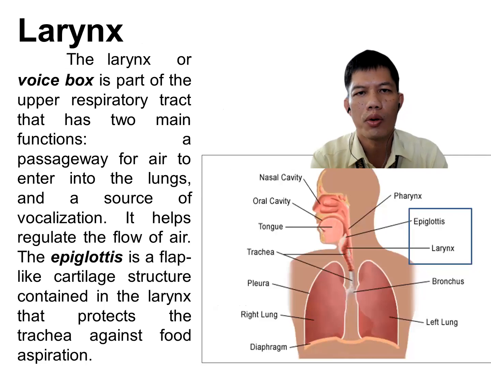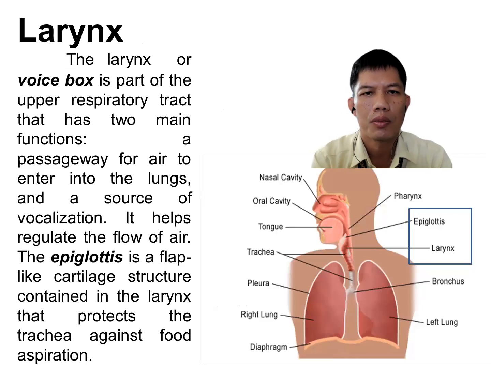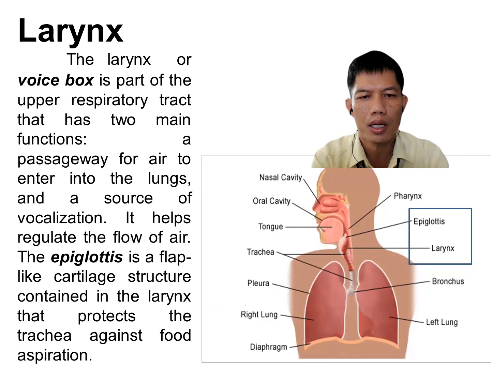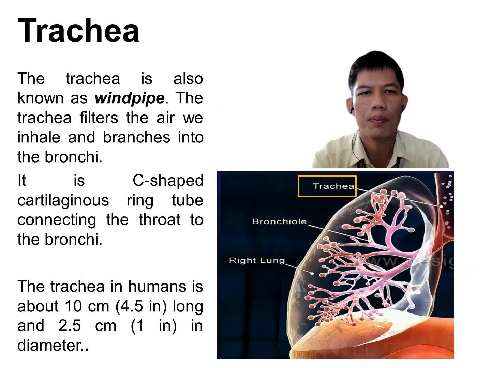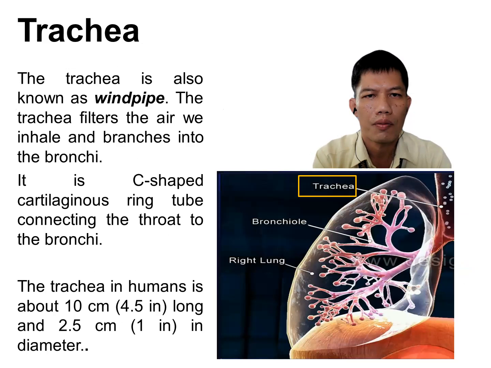The larynx, or the voice box, is part of the respiratory tract that has two functions. It is the passageway of air to enter the lungs, and it also helps regulate the flow of air. The epiglottis is a flap-like cartilage structure contained in the larynx that protects the trachea against food aspiration. The trachea, or the windpipe, is a C-shaped cartilaginous ring tube that connects the throat to the bronchi. It filters the air we inhale and branches into the bronchi.